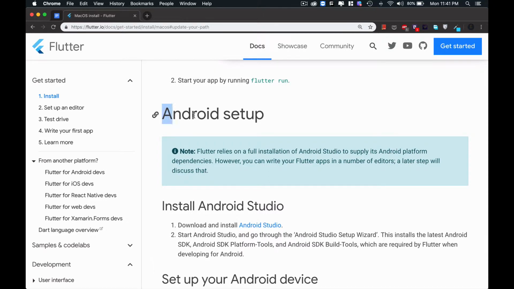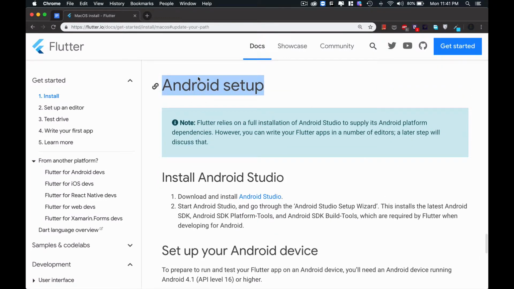Now come to the Android setup. For setting up Android on your macOS Mojave, or maybe on Windows, you first need to download Android Studio. Click on this link to download Android Studio, start it, and go through the Android Studio wizard. Install the latest SDK platform.